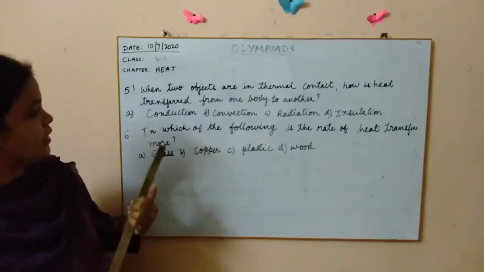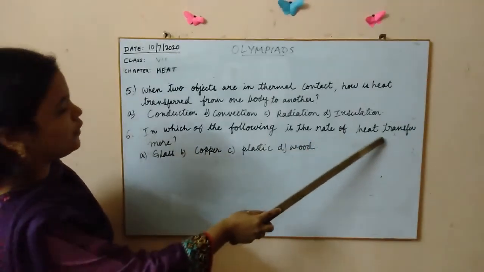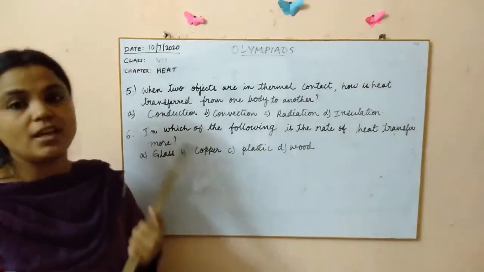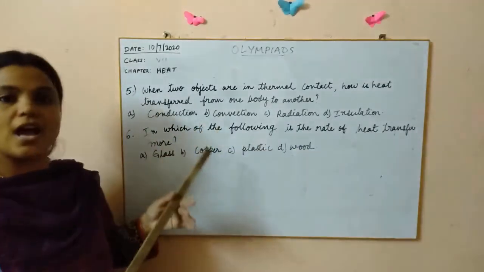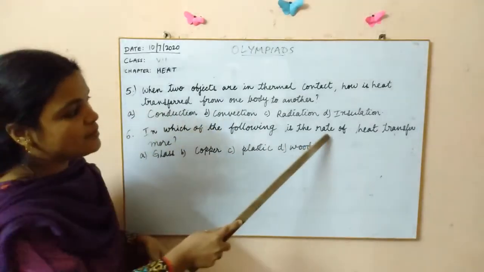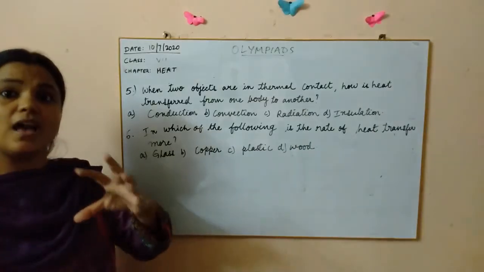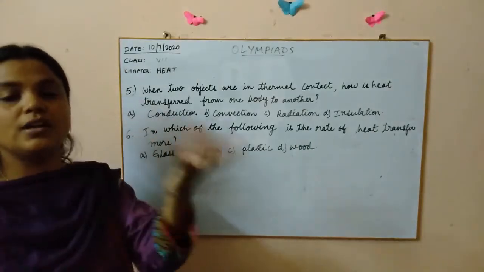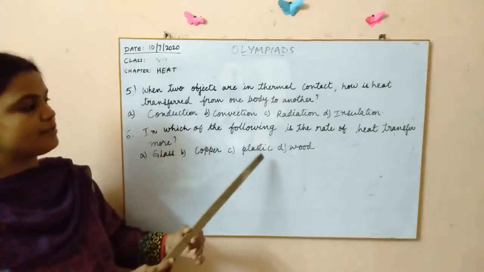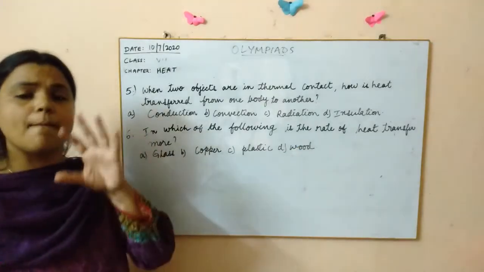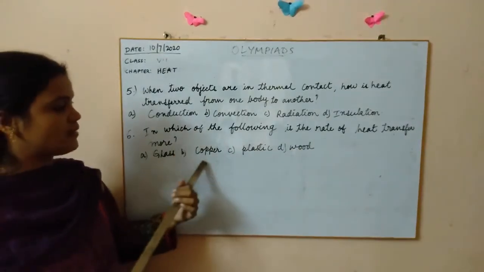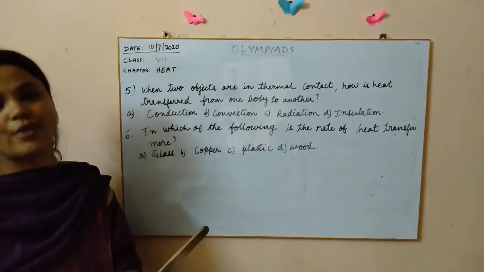The other three are not the right answers because they don't need thermal contact, physical contact between the two bodies. In which of the following is the rate of heat transfer more? So this is very easy actually, but the questioning is a bit tricky. Simply he could ask in which one of the following is a good conductor. That means how good a conductor the following things are. Simply we know that glass, plastic and wood are bad conductors or non-conductors of heat. So the one which is metal, copper, is the right answer here.